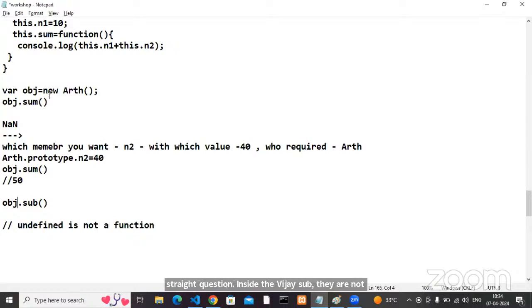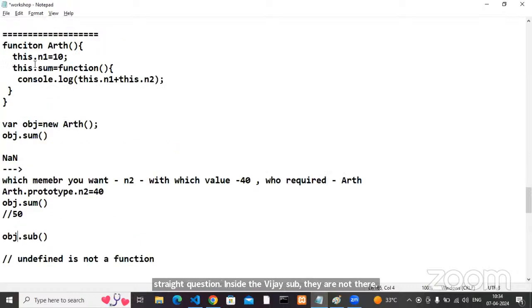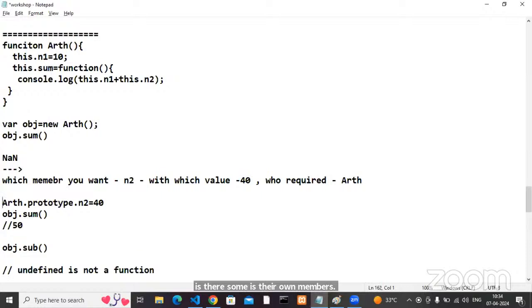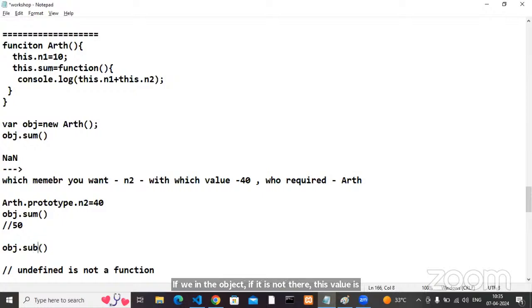Not there, right? Inside the obj, what do we have? N1 is there, sum is there, own members. My N2 is there, that is the inherited member. My sub is not there. If it is not there in the object, the value is undefined. Can I call undefined? In any programming language, what can we call?